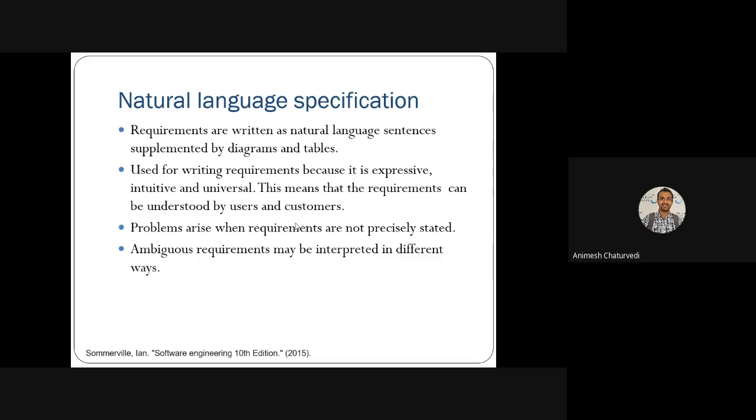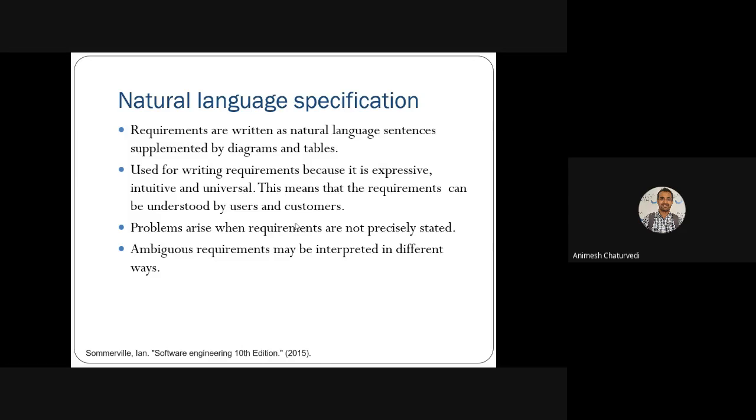Then we'll see what the natural language specifications are. So the requirements are written in natural language sentences with the help of some diagrams or tables. But the writing of these requirements is a bit expensive and has intuitive and some universal goals. So all of this is effort consuming. This means the requirements need to be well understood by the users, customers or any stakeholders.